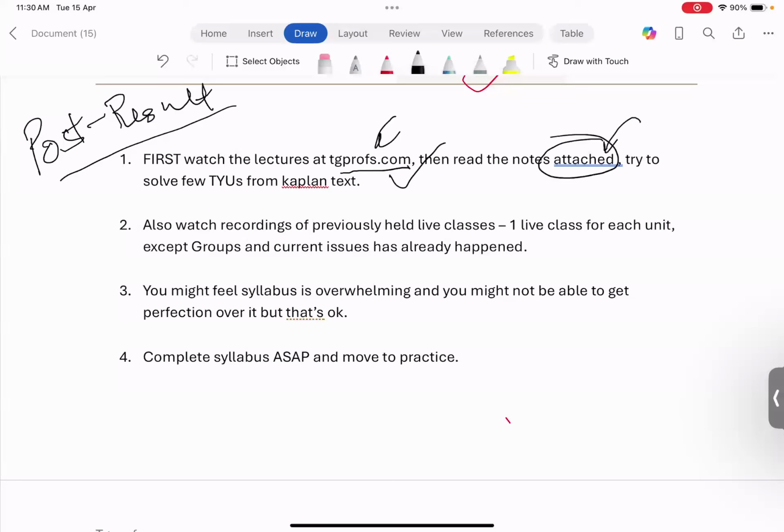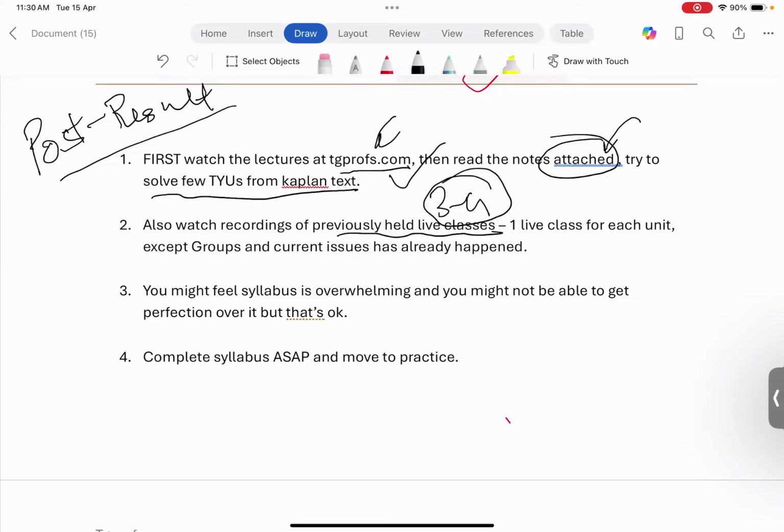Now you're going to read the notes attached to every lecture. Then you will solve a few TYUs from the Kaplan text. In the lectures I've solved many TYUs, still I give you some as homework in the recording, so you will do those from the Kaplan text. Then you will also watch the previously held live classes. I think about 3 to 4 live classes have already happened. You will watch the recording of that in the live class section.